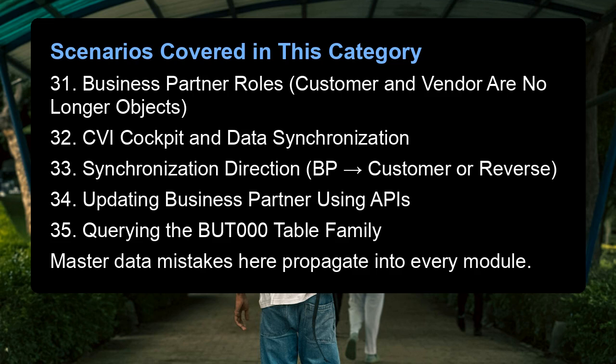Scenarios covered in this category. 31. Business partner roles, customer and vendor are no longer objects. 32. CVI cockpit and data synchronization. 33. Synchronization direction, BP to customer or reverse. 34. Updating business partner using APIs. 35. Querying the BUT000 table family master data. Mistakes here propagate into every module.